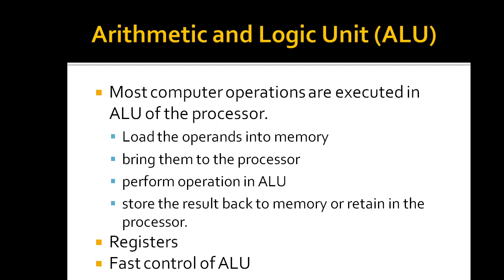Each register can store one word of data. Remember, it is one word of data, not one bit of data. So each register has the capacity to store one word of data. The access times to registers are somewhat faster than access times to the fastest cache unit in the memory hierarchy. We have different levels of memory hierarchy, and we will be studying them in the upcoming modules. So just remember, access to registers is always faster compared to any cache memory.